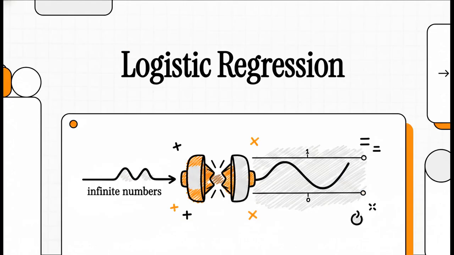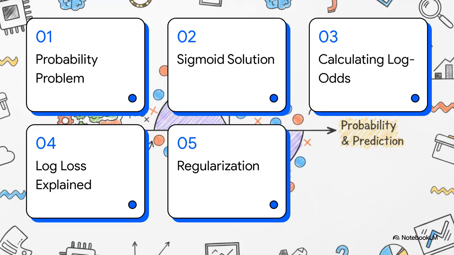Welcome to This Explainer. Today, our mission is to uncover the exact mathematical tricks that machine learning models use to make these probability-based decisions. We are going to demystify logistic regression and explore what I like to call the great squish. As you'll see, we're going to figure out how algorithms take unbounded, infinite numbers and beautifully compress them into a tidy, strict probability. Here is our roadmap for today.